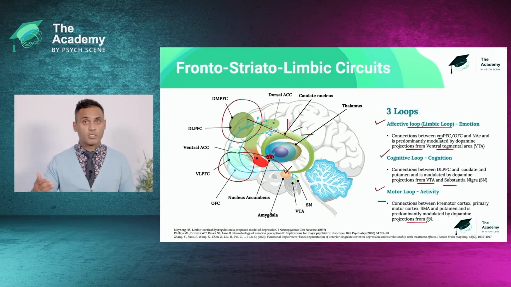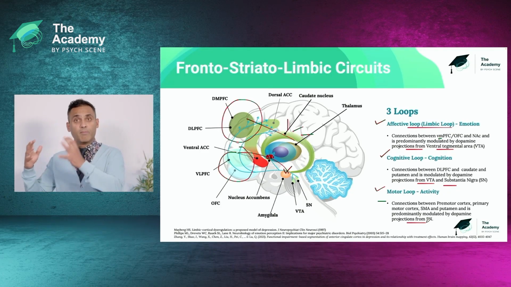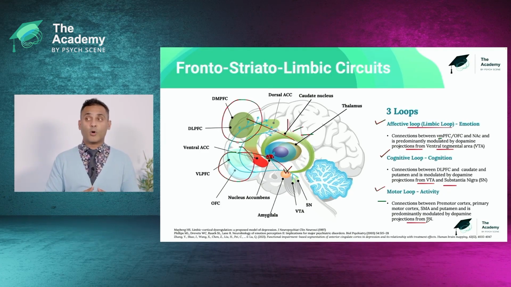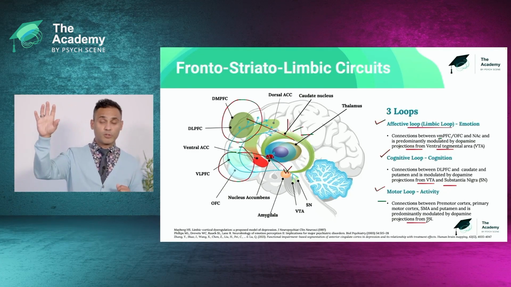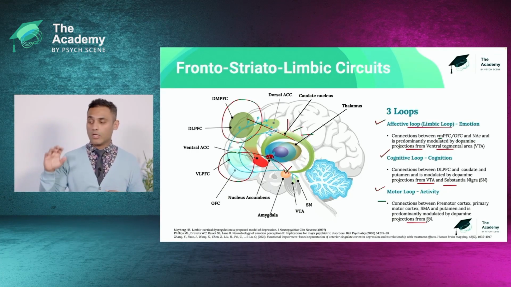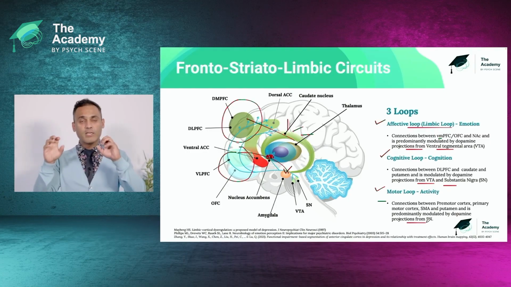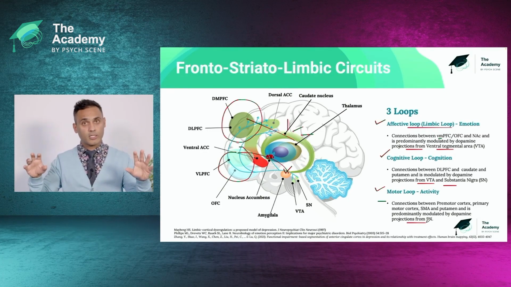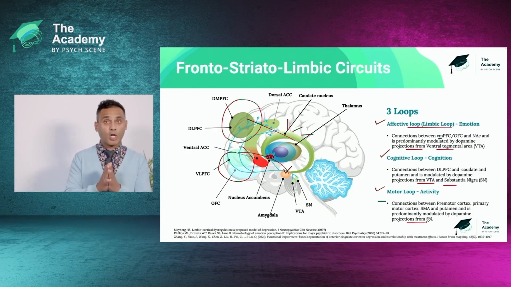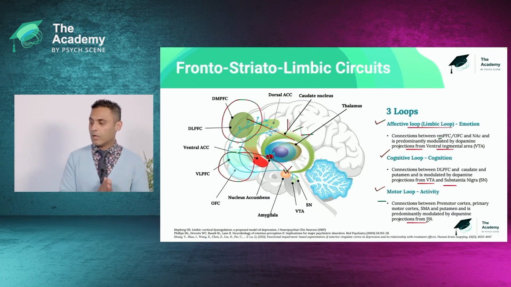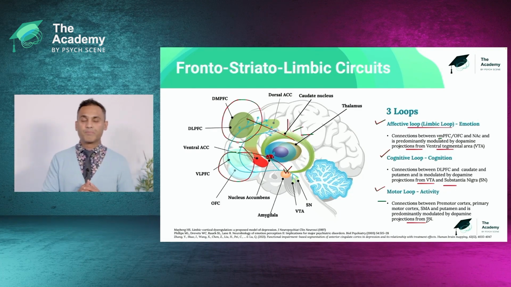For example, obsessions. Or when we think about motor symptoms, these can be manifested in the form of tardive dyskinesia, for example, or tics, or Tourette's. So now you can see, when we think about the range of labels, because we're going to move away from labels, they're actually mapped onto a range of circuits. And one method in which we can think about it, or a model, is this tripartite model, which is the affective loop, the cognitive loop, and the motor loop.